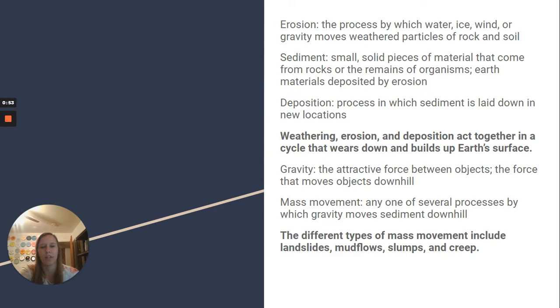Gravity is the attractive force between objects, the force that moves objects downhill. Mass movement is any one of several processes by which gravity moves sediment downhill. So the different types of mass movement include landslides, mud flows, slumps, and creep.